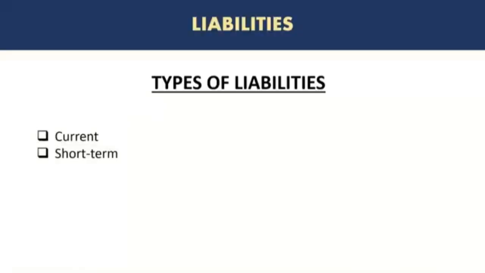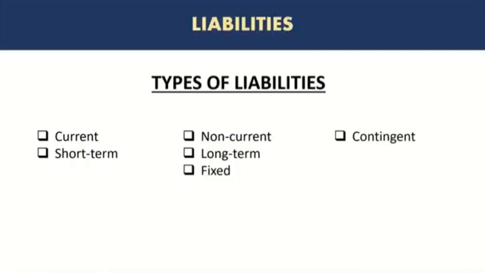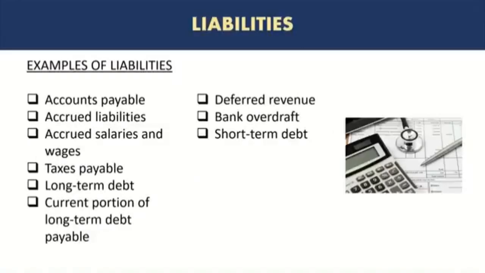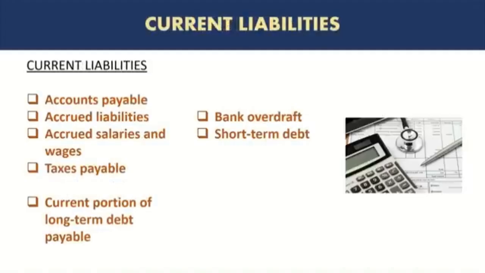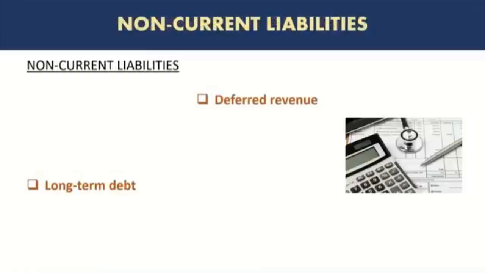Types of liabilities: similar to assets, there is a current or short-term liability, and then there is a non-current or long-term liability, and there is another category which is the contingent liabilities. If we look at our list and need to identify the current liabilities, they would be accounts payable, accrued liabilities, accrued salaries and wages, taxes payable usually, current portion of long-term loan, bank overdrafts, and short-term debt. And if we want to look at non-current liabilities, deferred revenue is one non-current liability, and long-term debt, of course, is a long-term liability.